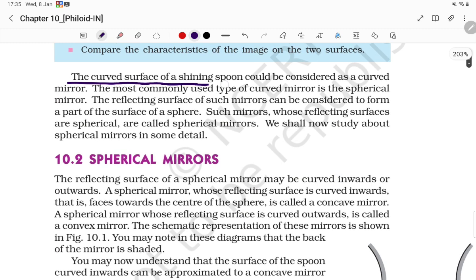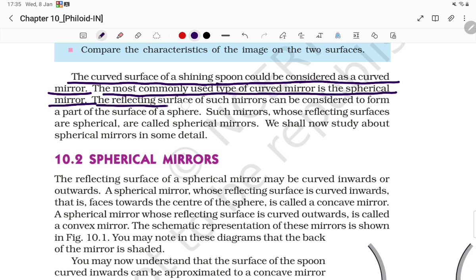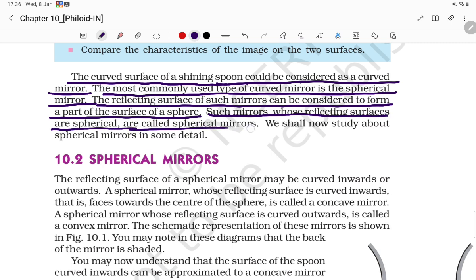The curved surface of a shining spoon could be considered as a curved mirror. The most commonly used type of curved mirror is the spherical mirror. The reflecting surface of such a mirror can be considered to form a part of the surface of a sphere. Such mirrors whose reflecting surfaces are spherical are called spherical mirrors. We shall now study the spherical mirror in more detail.